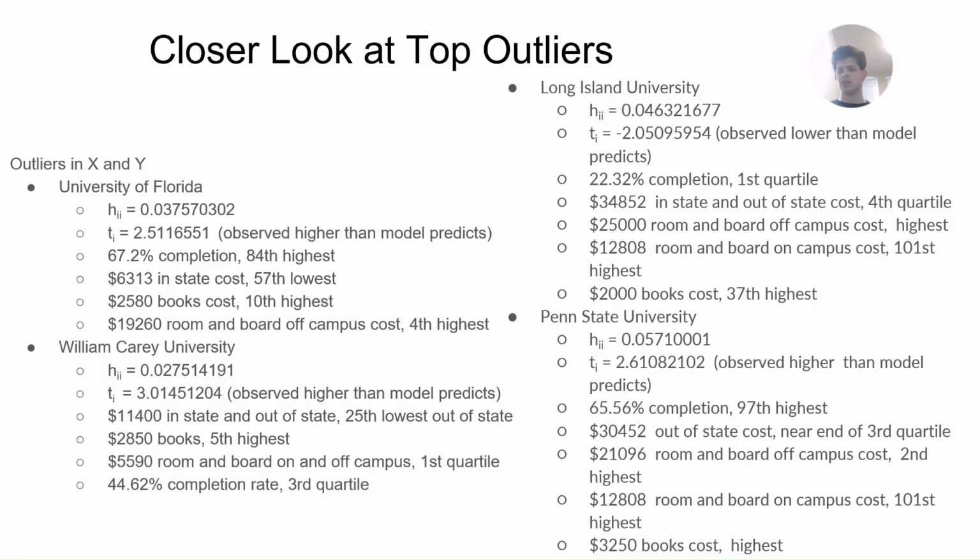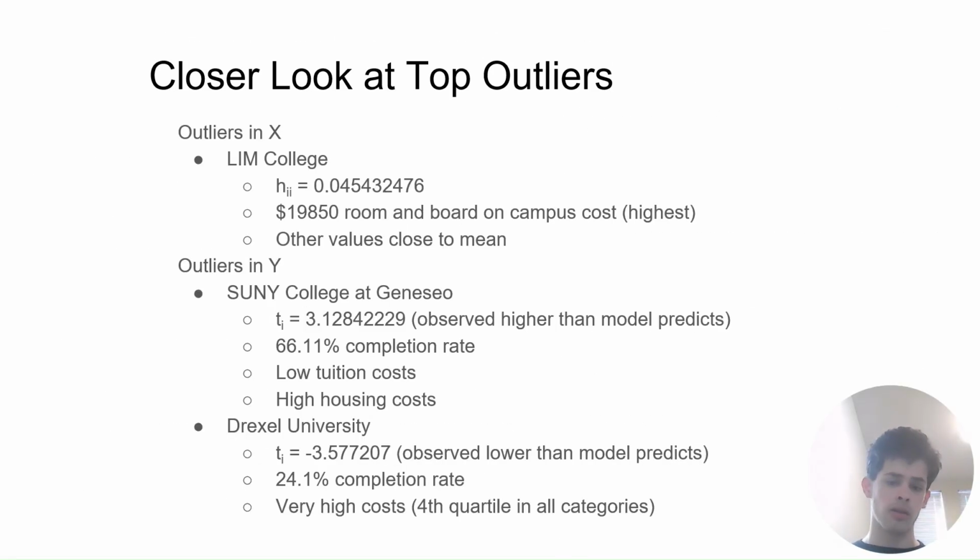But for Long Island University, the opposite is the case, with a studentized residual of negative 2.05. With a 22.32% completion rate, that puts it heavily in the first quartile and not that great. But it has the highest room and board off campus cost and the fourth quartile for in-state and out-of-state tuition costs due to it being a private school. And it also has a very high room and board off campus cost, meaning that realistically the completion rate should be higher for this case. There are also other outliers in just the x direction and y direction that are seen in the slide based on completion rates to their defined variables.